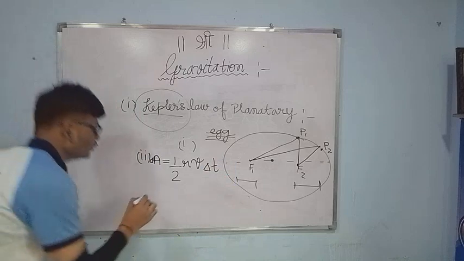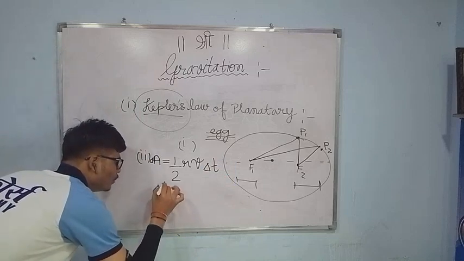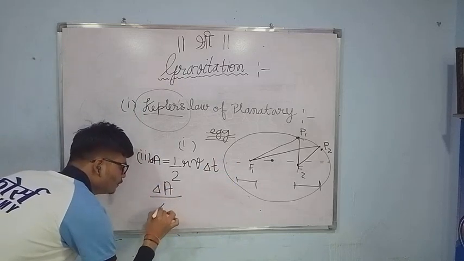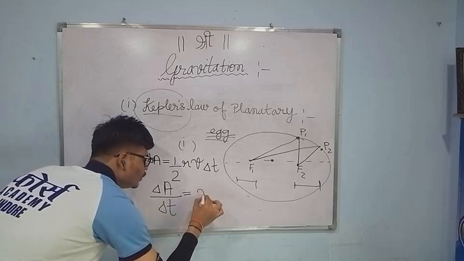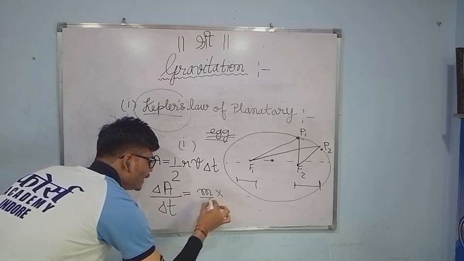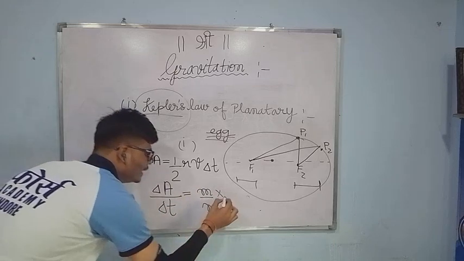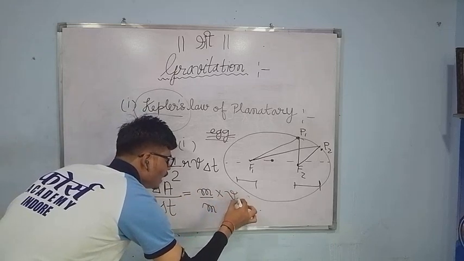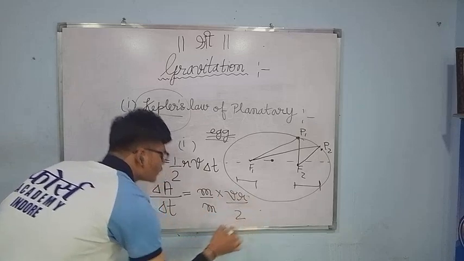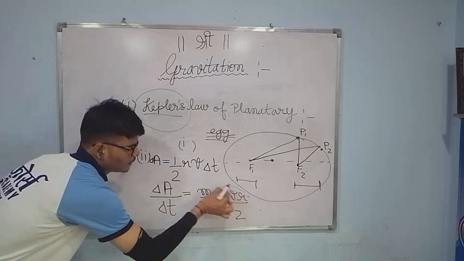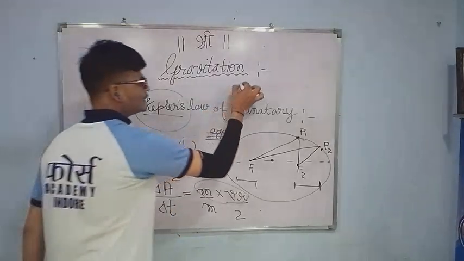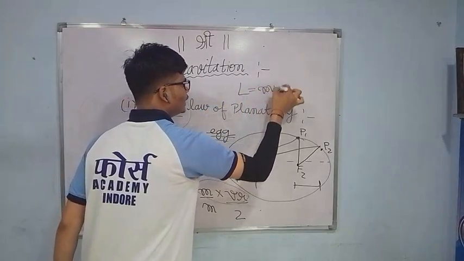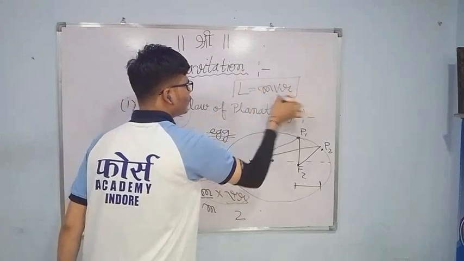By simple mathematical operation, we get delta A by delta t, multiplying and dividing by m, equal to half v r by 2. Do you know this formula? m v r, which quantity is it? L is equal to m v r, the angular momentum.